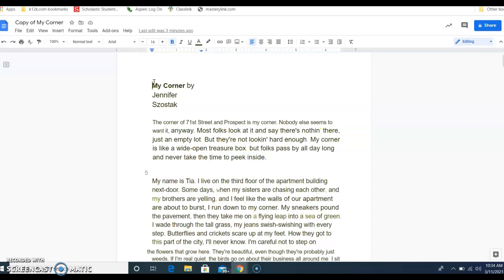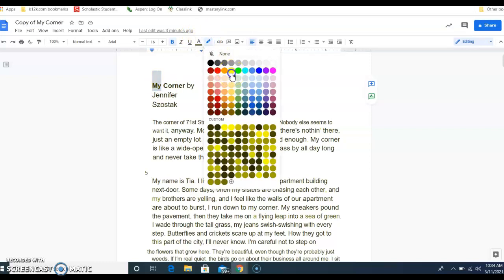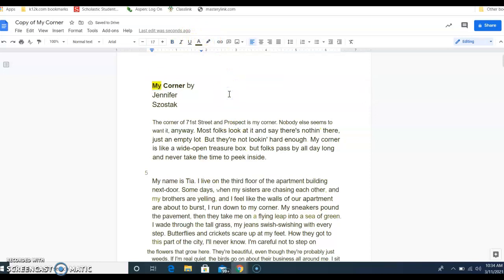So the lesson for today is just to look at the story that we're reading this week, which is My Corner. This is a copy of My Corner, and we're just going to look right now as we start to see if we see any of those hint words that could give us a clue as to the point of view that this story is written in. If you look at the title alone, it says My Corner. So I'm going to go through here and I'm just going to highlight, which if you have a copy of this story, I would suggest you do the same thing. There's the word my corner. Now we know that my is a word that is typically used in first person. So it might give us a hint right there off the beginning that it might be first person.